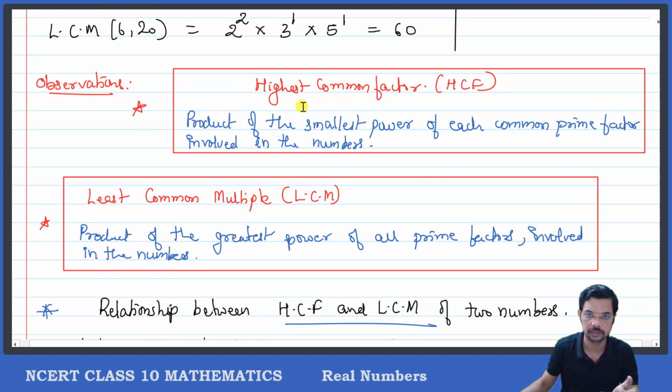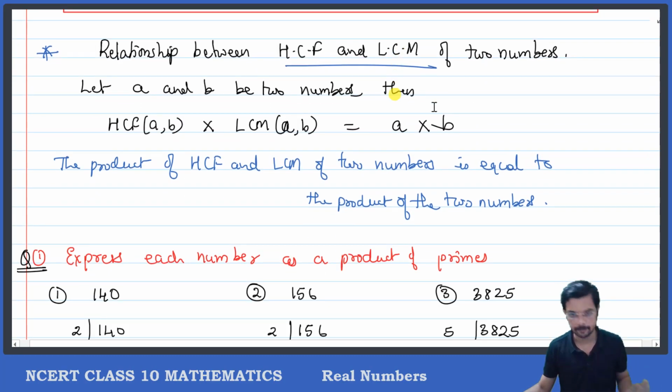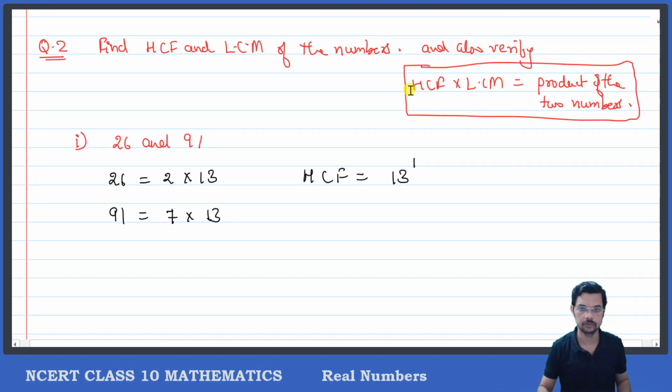Okay, see, go back to the definition. What is the definition of HCF? The product of the smallest power of each common prime factor. The word common prime factor is more important. We should focus on each common prime factor. Only common prime factors will be written down with their least power. Write down the common prime factors with their least powers and multiply. That will be your HCF. Same way for LCM, we write all the prime factors with their greatest powers. Okay, so HCF is equal to this, clear, 13. So the answer is 13.